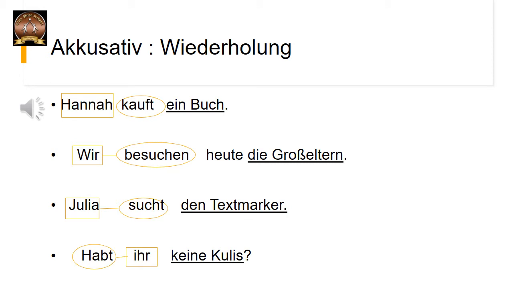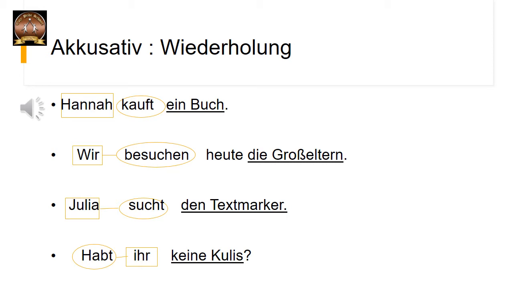Akkusativ Wiederholung. Wir wiederholen Akkusativ noch einmal. We are going to revise it. Hier sind einige Beispiele mit Subjekt, Verb und Objekt. Subjekt im Nominativ, Objekt im Akkusativ. Ja? Wir lesen die Beispiele. Hanna kauft ein Buch. Kaufen ist das Verb. Hanna ist im Nominativ Subjekt und ein Buch ist das Objekt im Akkusativ.